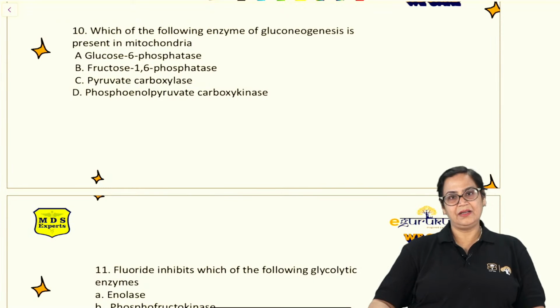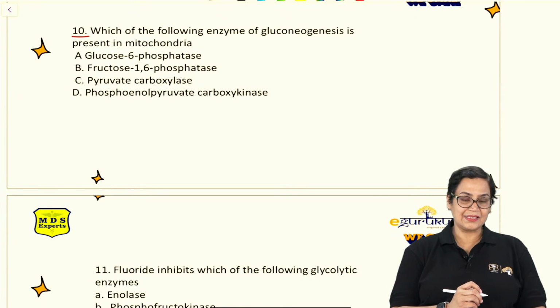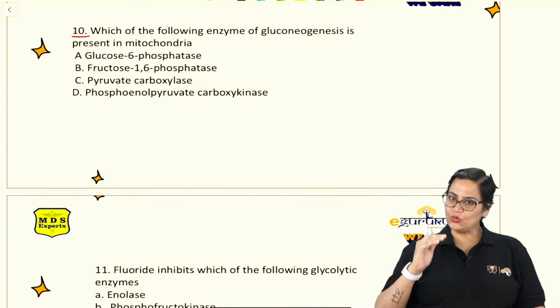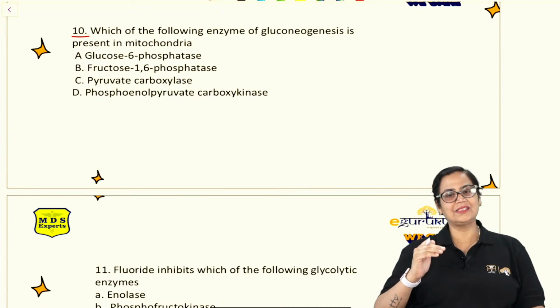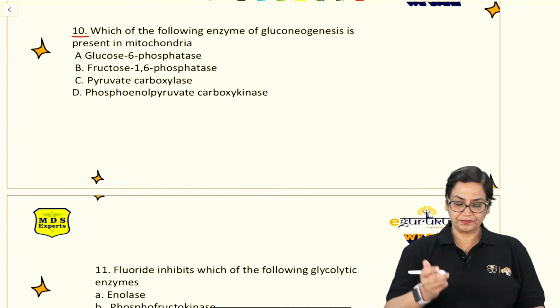Then question number 10. Which of the following enzyme of gluconeogenesis... Most of the students get confused between gluconeogenesis, glycogenesis and glycogenolysis. Always remember, all these are separate terms.